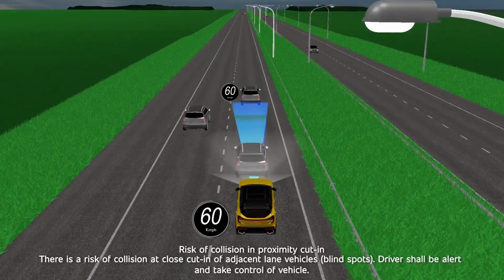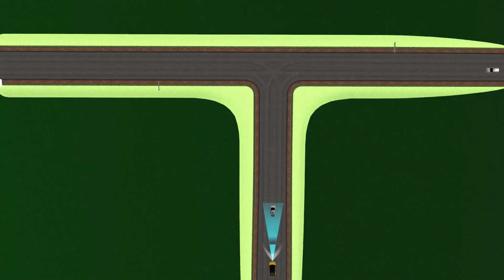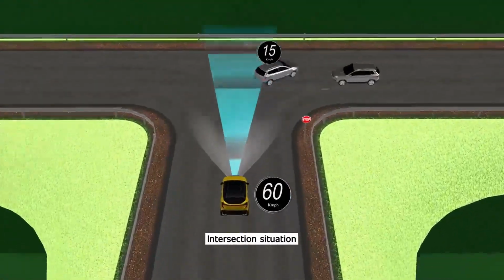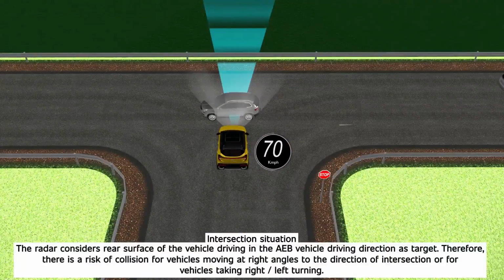There is a risk of collision at close cut-in of adjacent lane vehicles. Driver shall be alert and take control of the vehicle. The radar considers the rear surface of the vehicle driving in the AAB vehicle driving direction as target. Therefore, there is a risk of collision for vehicles moving at right angles to the direction of intersection or for vehicles taking right or left turning.